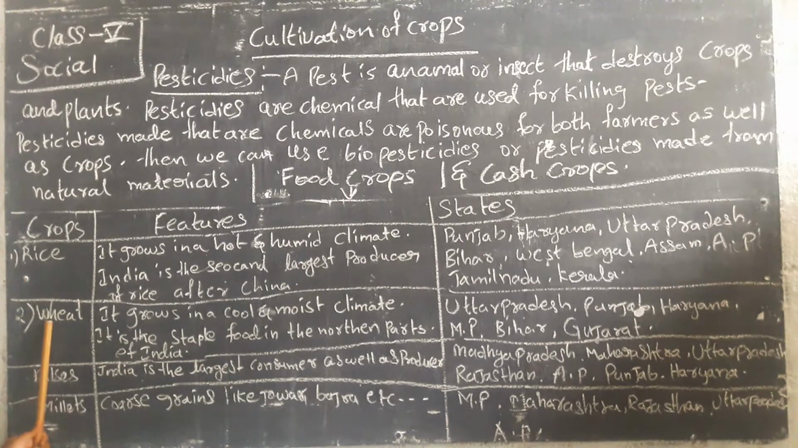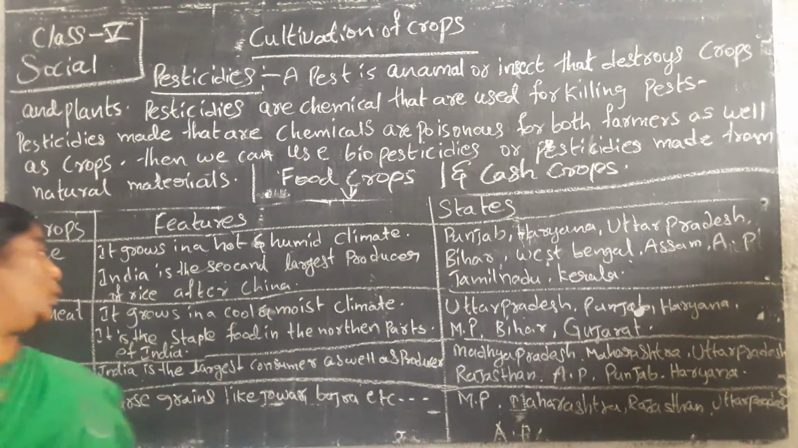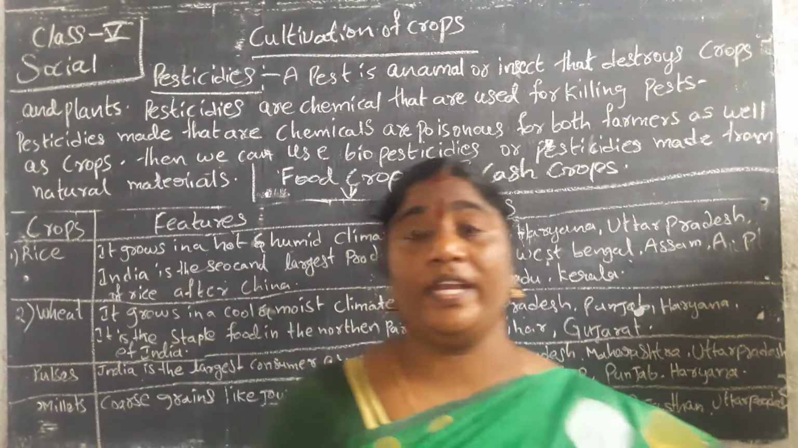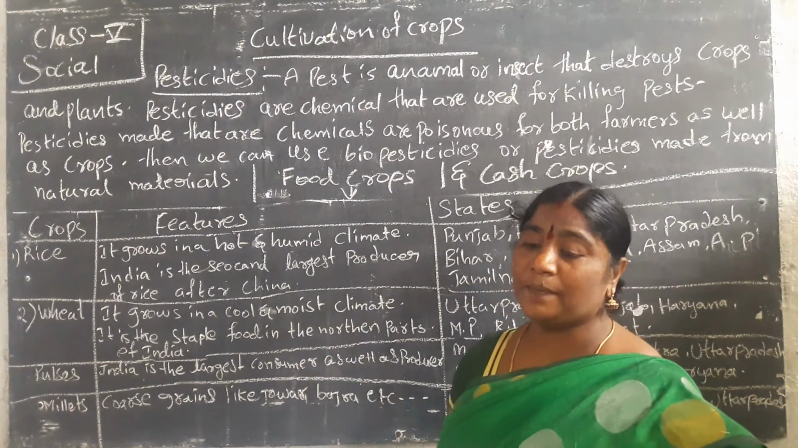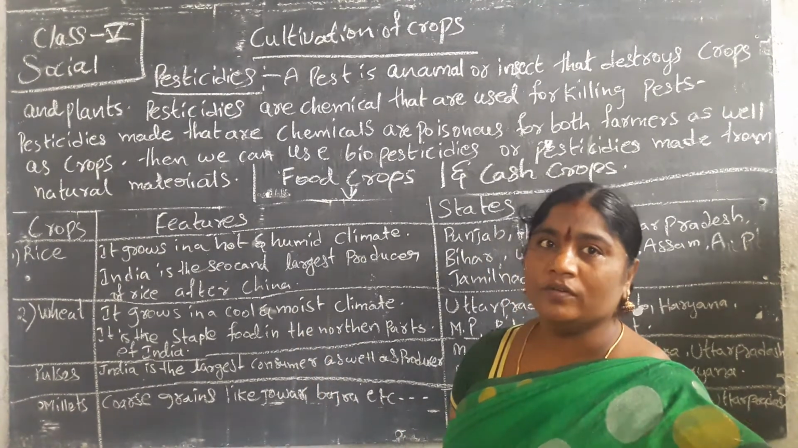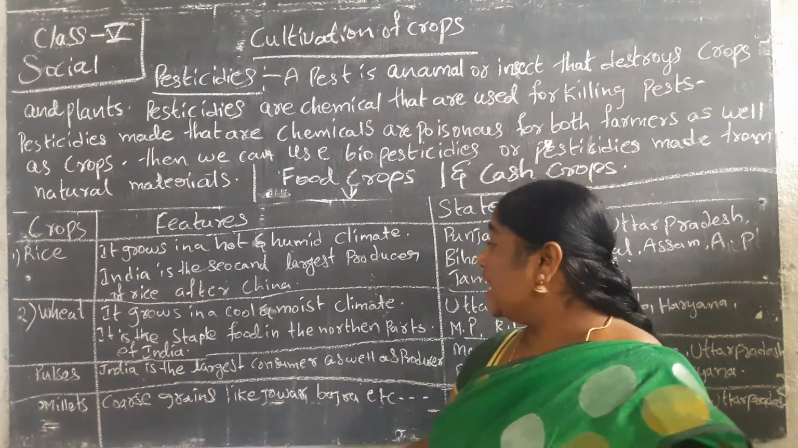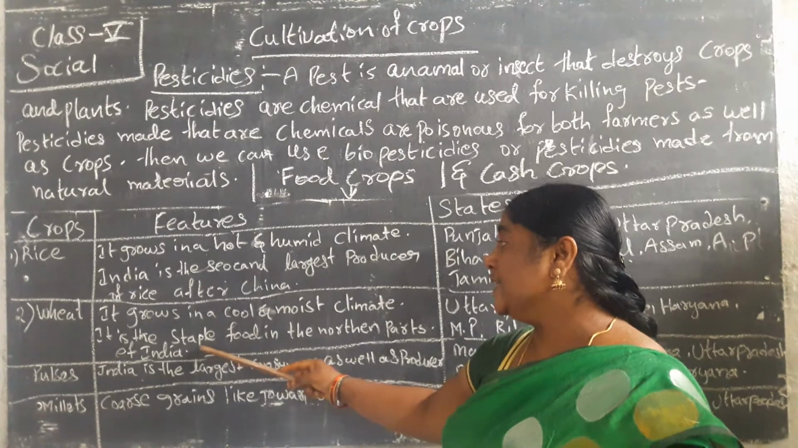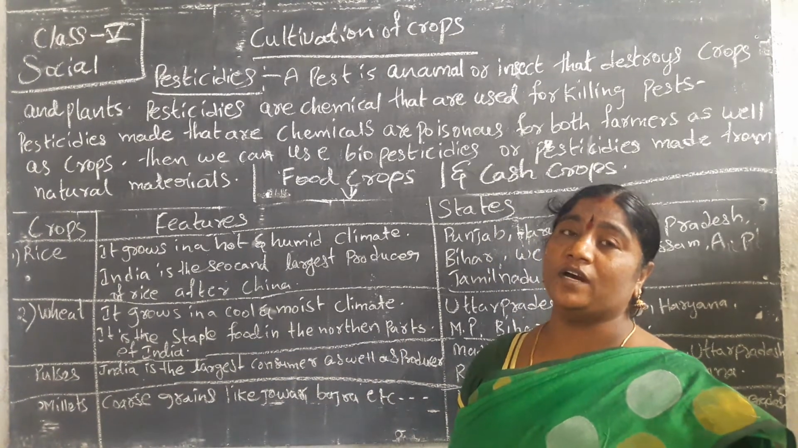Next one is wheat. Wheat grows in India where it is cool. It grows in a cool and moist climate. Moist climate means the weather should be cool. It is the staple food in the northern parts of India.